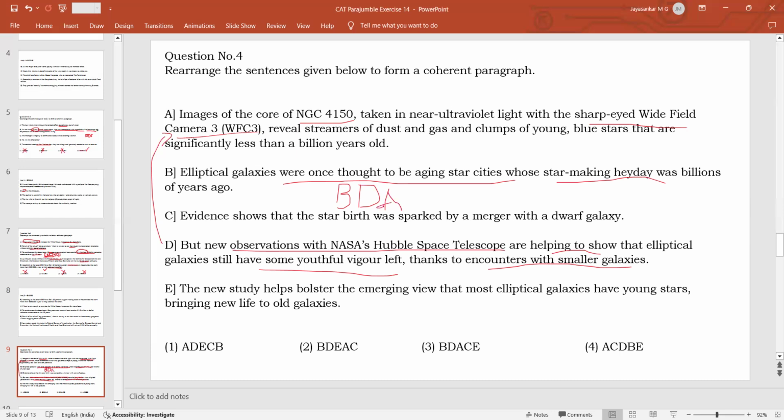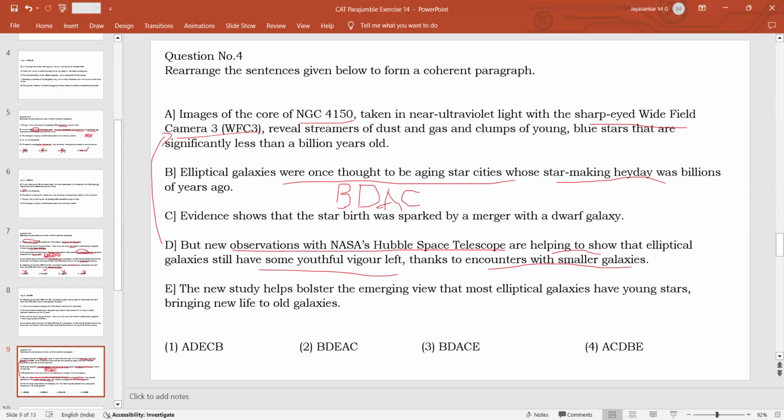And then what will be the next sentence? See, evidence shows that the starbirth was sparked by a merger with a dwarf galaxy. So how these stars are being born, although we have talked about the theory here, is thanks to encounters with small galaxies, but we are talking about a specific example of NGC 4150, and the evidence about NGC 4150 shows that the starbirth was sparked by a merger with a dwarf galaxy. So here we are talking about the specific example.